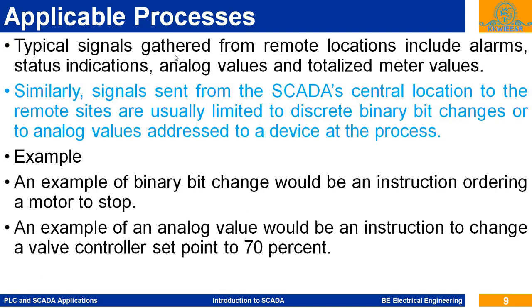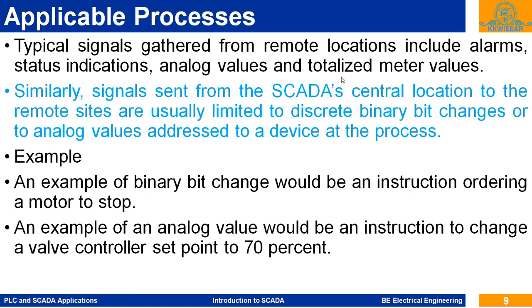So typical signals gathered from a remote location include, what kind of data is communicated? Alarms, status indications. These are discrete values, on/off, analog values and totalized meter values.